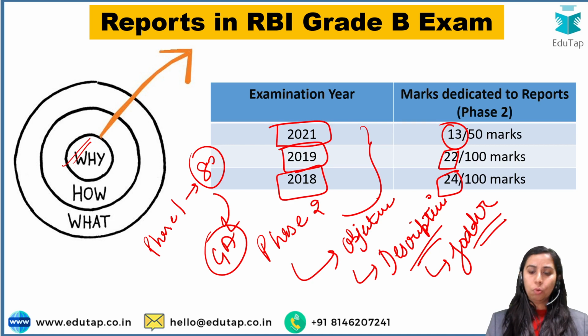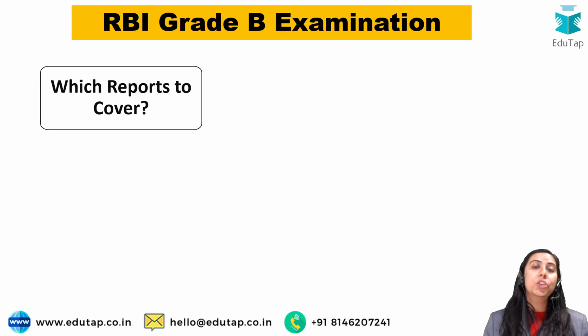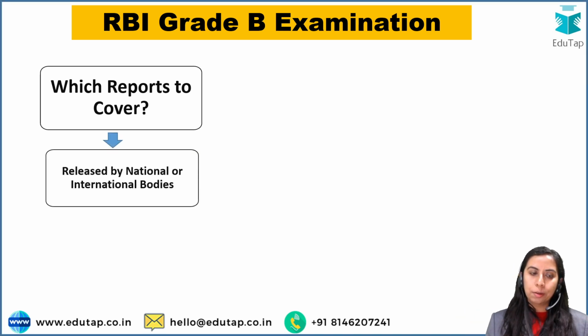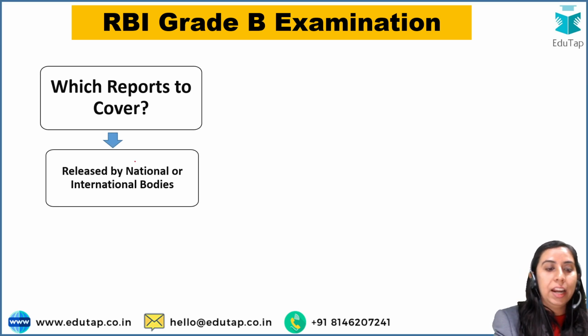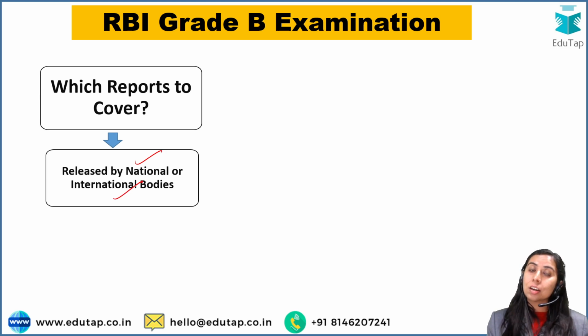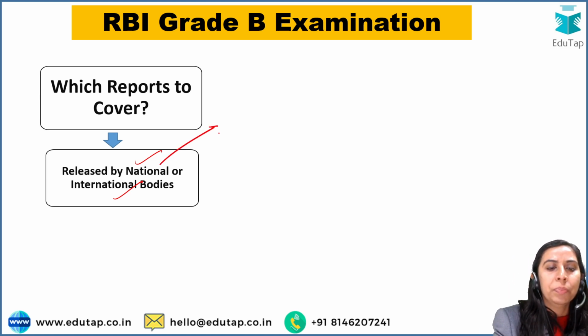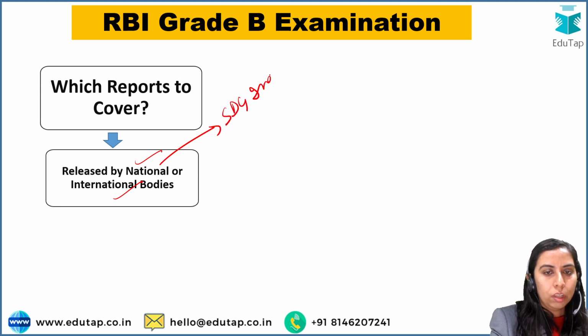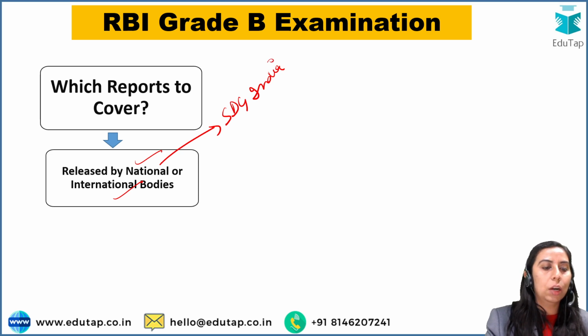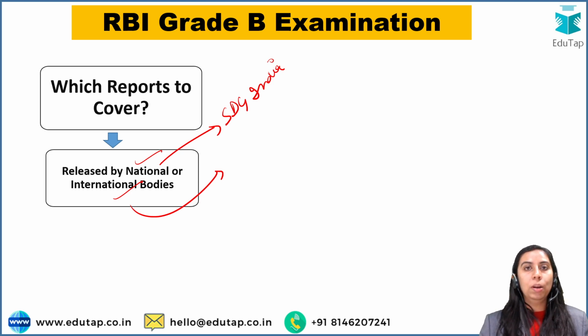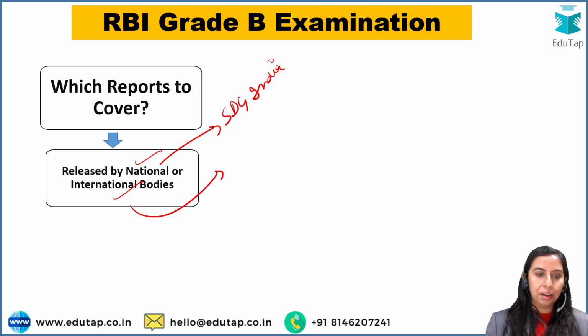Now let's move on to different questions that you guys have. First we will talk about which reports to cover. Very important question indeed. So guys, to understand the reports, let us divide the reports in two categories: national and international bodies reports. That is, the reports that are released by a national body, we will call them national reports. Those released by international bodies would be called international reports. To give you an example, SDG India Index, guys, is released by Niti Aayog. It's a national body, so that will be a national report. On the other hand, the Global Outlook report is released by an international body, so that will be considered to be an international report.